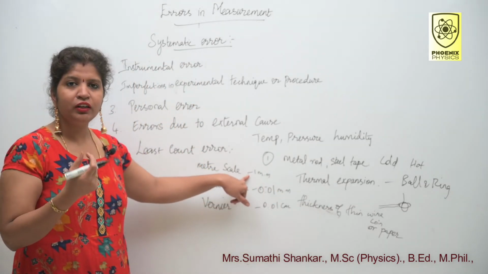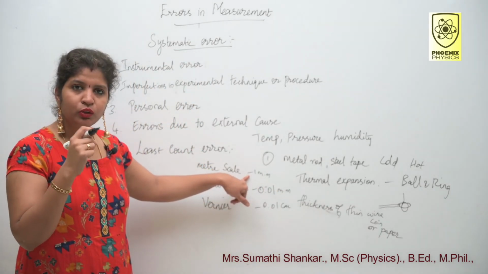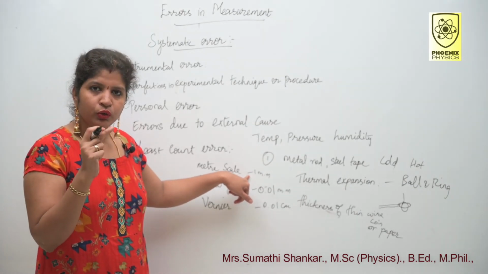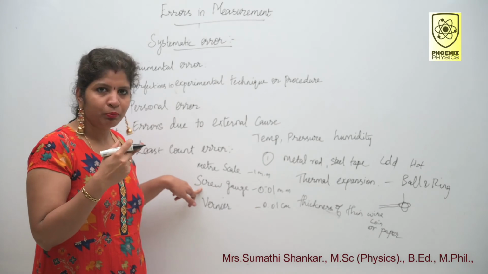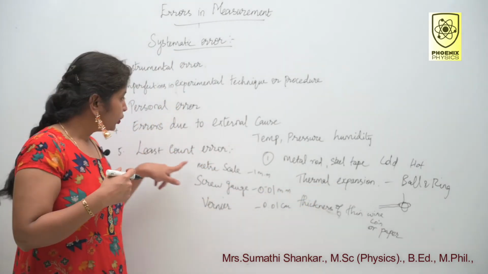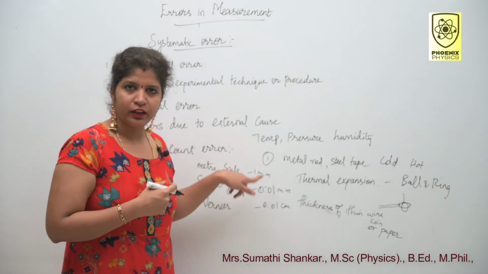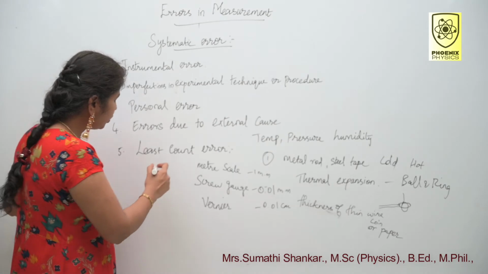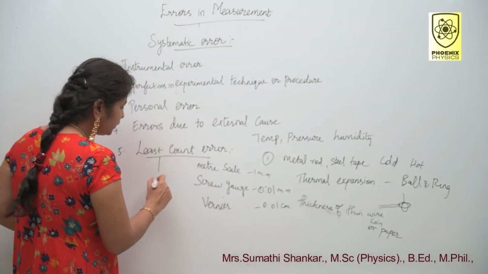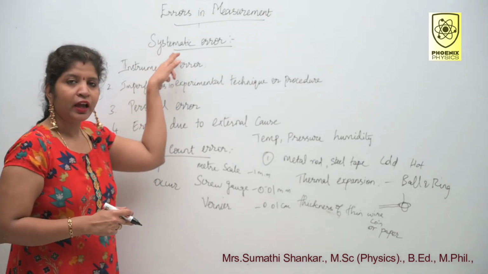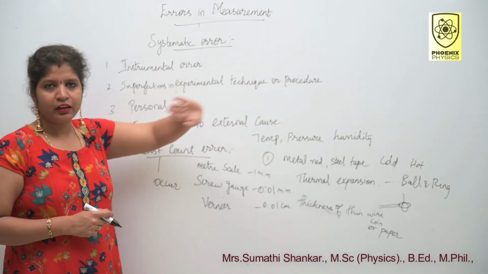So we cannot use meter scale to measure the thickness. Then what will you do? You use screw gauge to measure the thickness. So if you use meter scale, you will get least count errors. Up to this clear? So this least count error occurs both in systematic error as well as in random error.